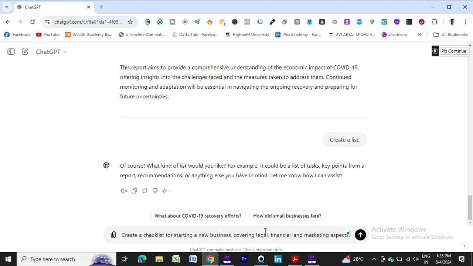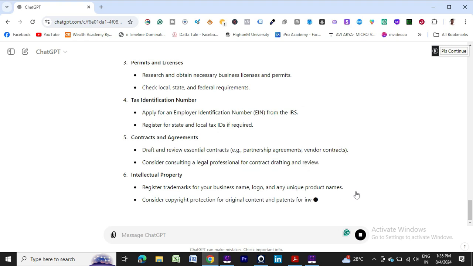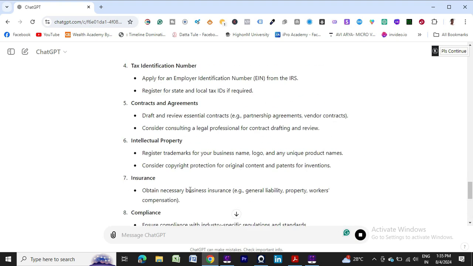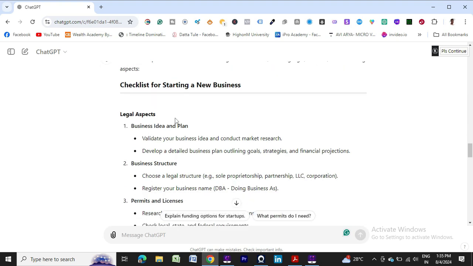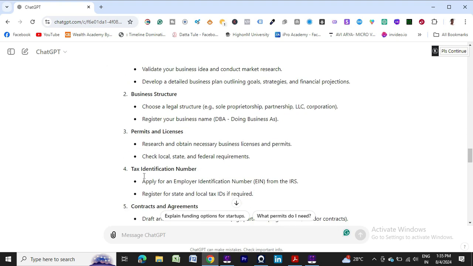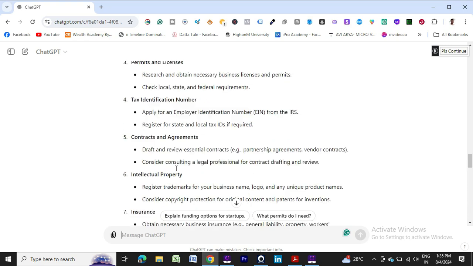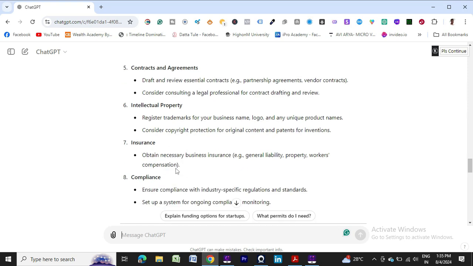Create a checklist for starting a new business, covering all those things. So see, step by step it will provide me all the details I need to have. The legal aspects: business idea and plan, business structure, permits and licenses, tax identification number, contracts and agreements, intellectual property, insurance, compliance.